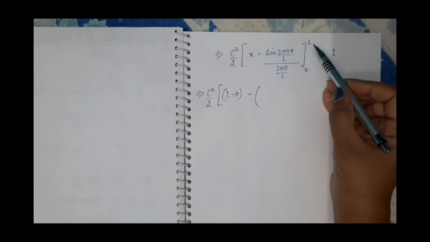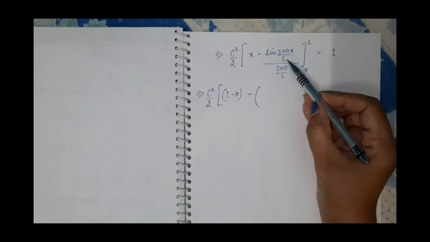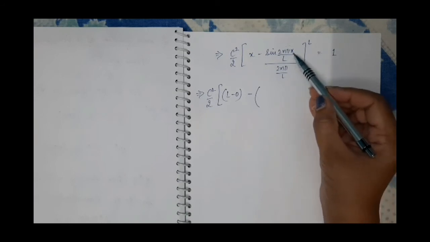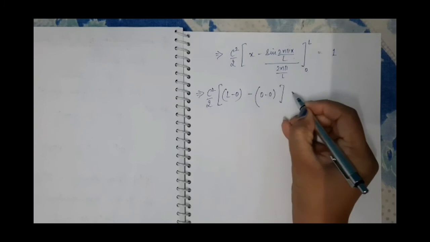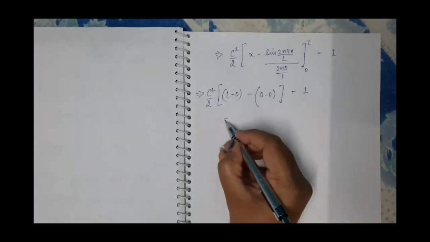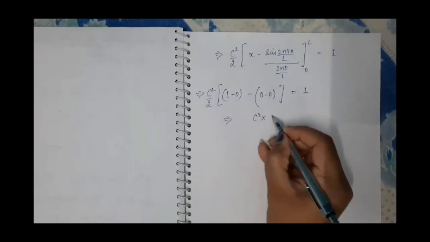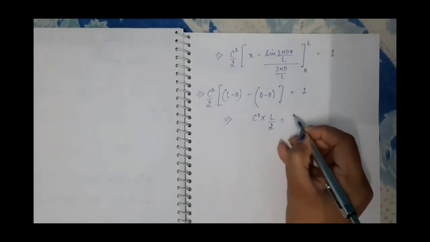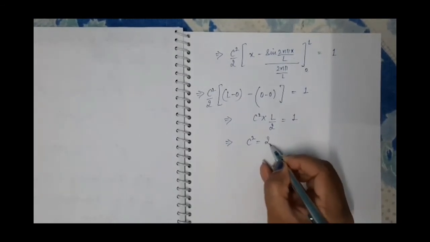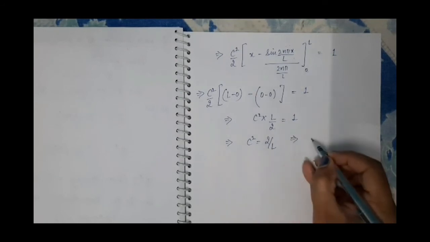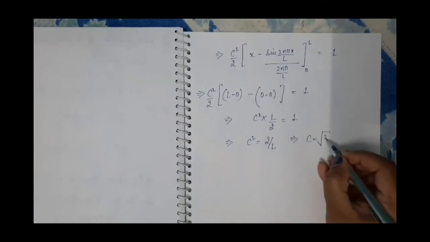So when you put the upper limit in this sine term, it will be 0, and when you put 0 here, sine 0 is 0, so it is 0 minus 0. So we have c square into l by 2 equal to 1, which implies c square is equal to 2 by l. So the value of c is root 2 by l.